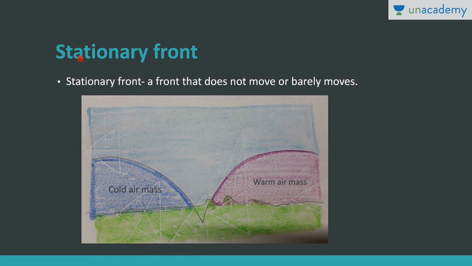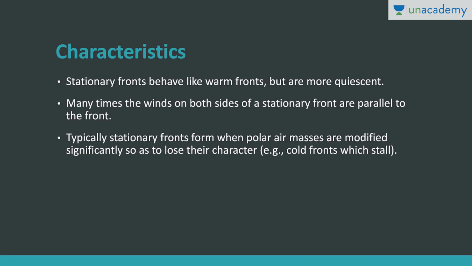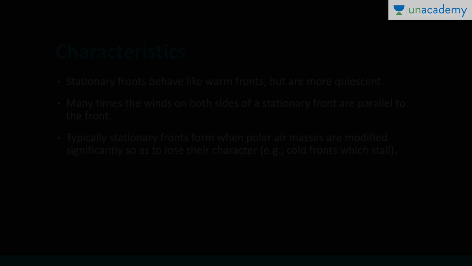Now let's discuss the third type, the stationary front. This front does not move or barely moves. Here we have the warm air mass, and here we have the cold air mass. As such, hardly any air mass is moving. This whole front doesn't move, or it hardly moves. So it behaves like a warm front, but these fronts are more quiet. Generally the winds on both sides of this front are parallel, and typically these are formed when polar air masses are modified so as to lose their character. So these are the characteristics of a stationary front.